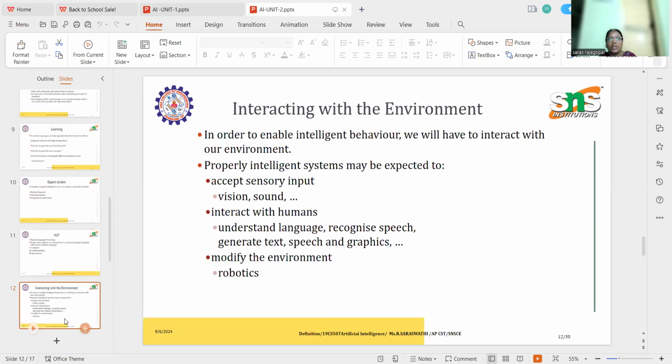Interacting with the environment. In order to develop intelligent behavior, we have to interact with our environment. The intelligent system has to accept sensory information from the environment, such as vision and sound. Then it interacts with humans by understanding knowledge, recognizing speech, and generating text, speech and graphics, and then modifies the environment by using a robot.